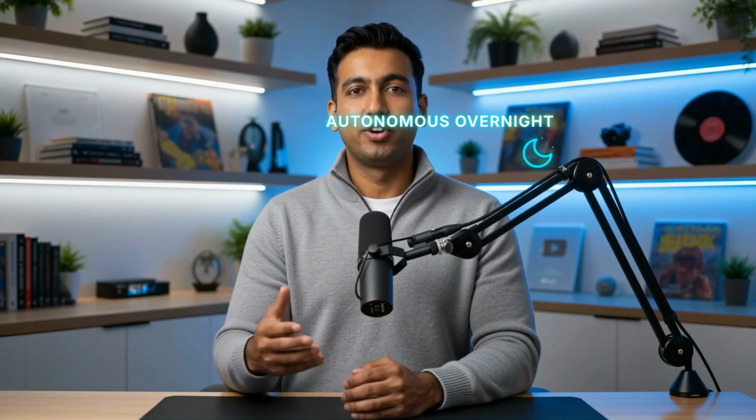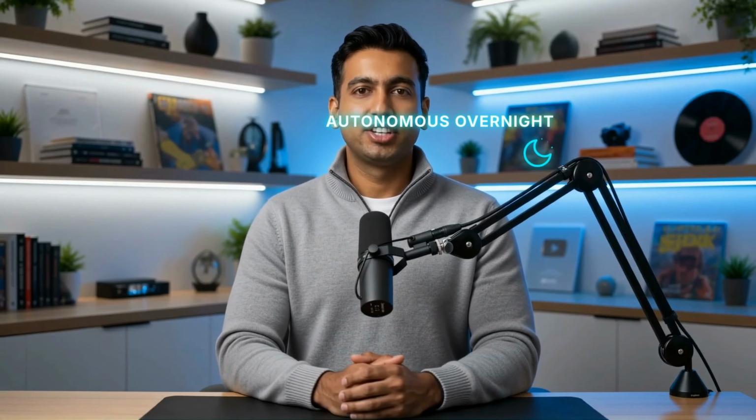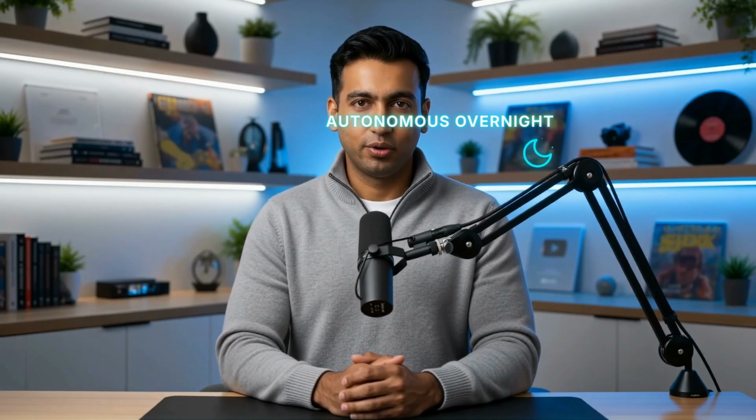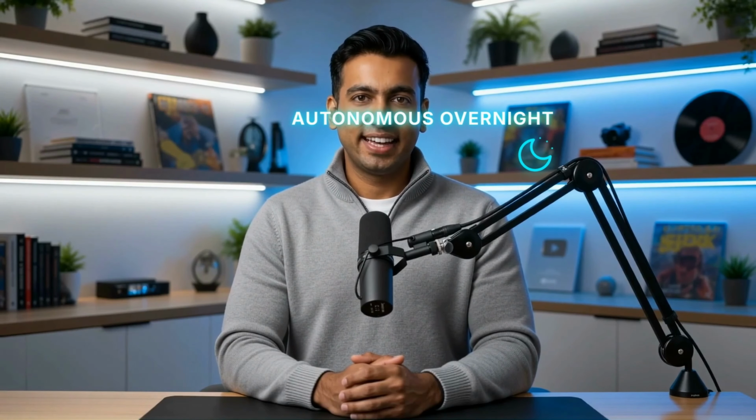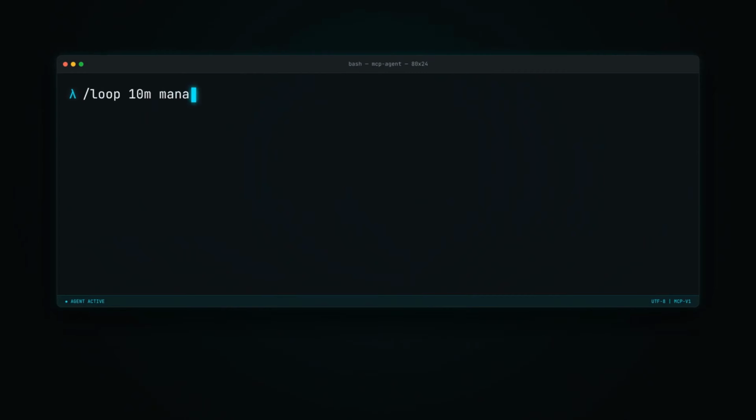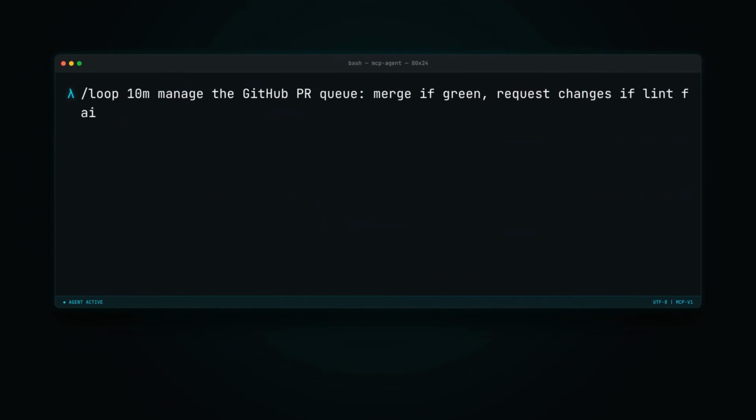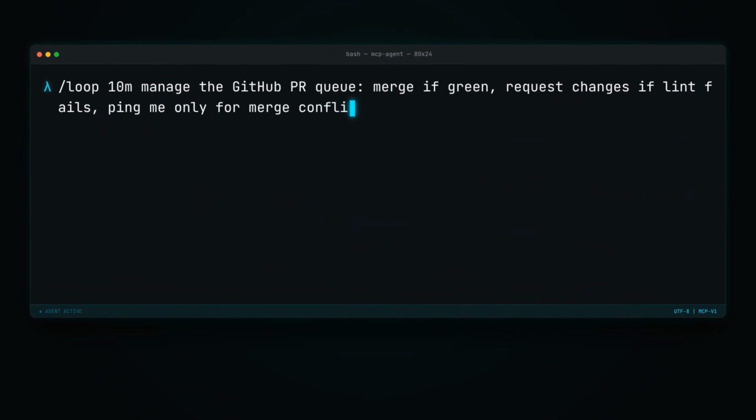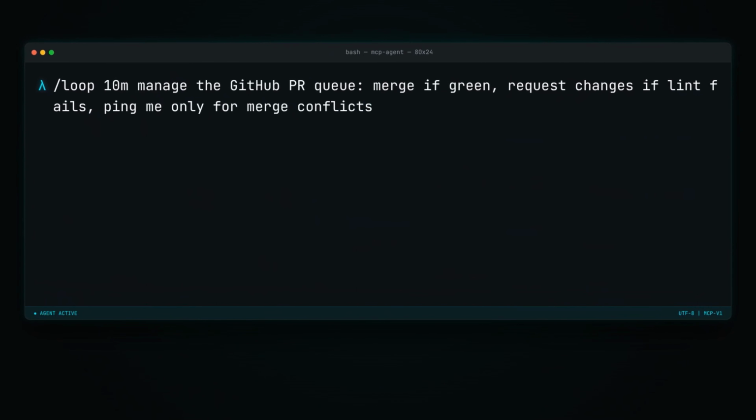The autonomous overnight run. This is the setup that changed how I manage my entire workflow. It's about creating a persistent agent that lives in your terminal. Imagine starting a command like this before you log off. It keeps running across turns, managing your pull requests, cleaning up logs, or running tests, even while you're completely offline or asleep. The secret to making this work safely is clear: stop conditions.